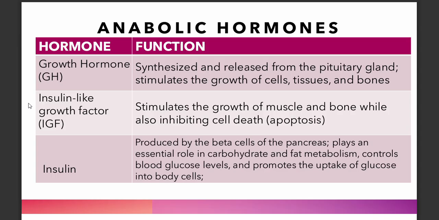Now we have insulin-like growth factor or IGF. So it stimulates the growth of muscle and bone while inhibiting, meaning to say they slow down cell death because cells will have to die because they are not immortals. Okay? Cells die at the same time your body is able to regenerate them. Then anabolic hormone, the pair of glucagon, you have insulin. So it controls your blood glucose levels and promotes uptake of glucose in body cells.